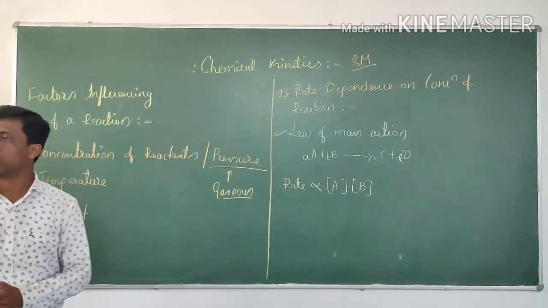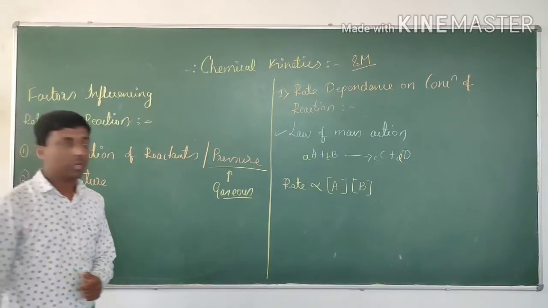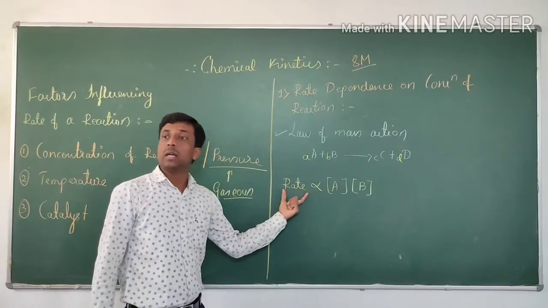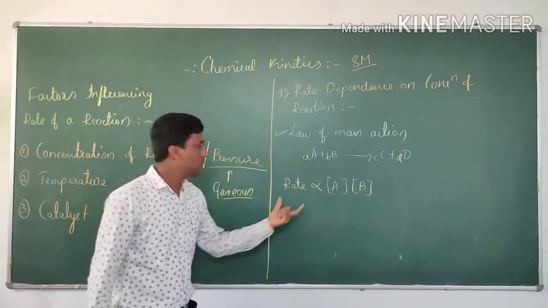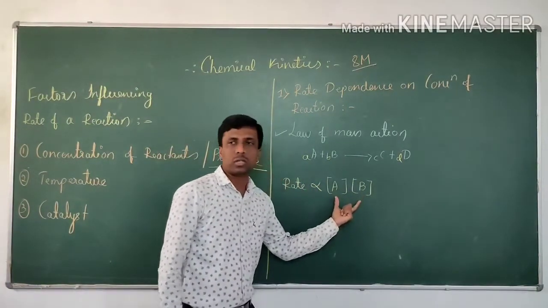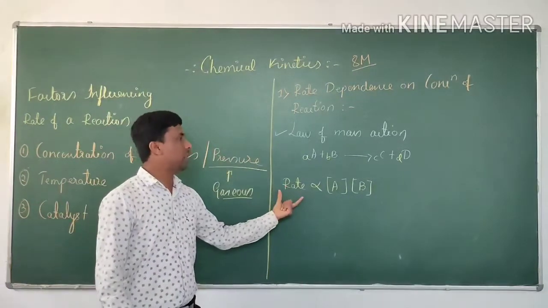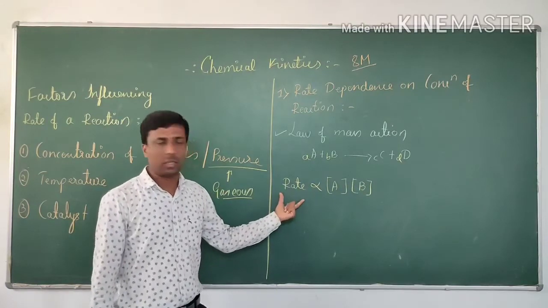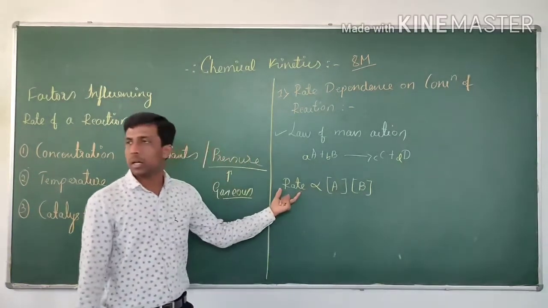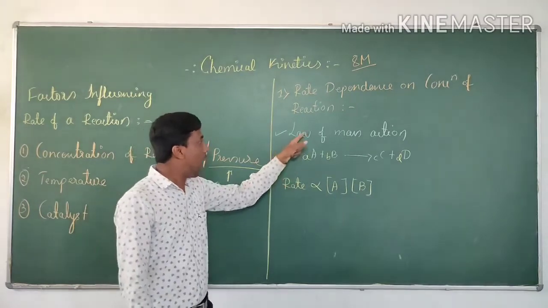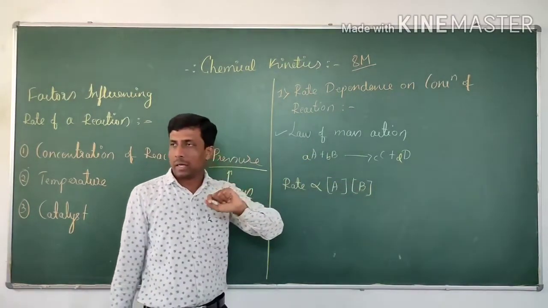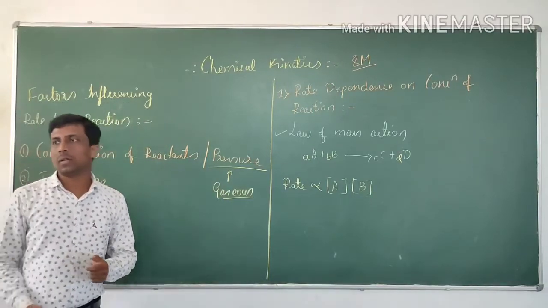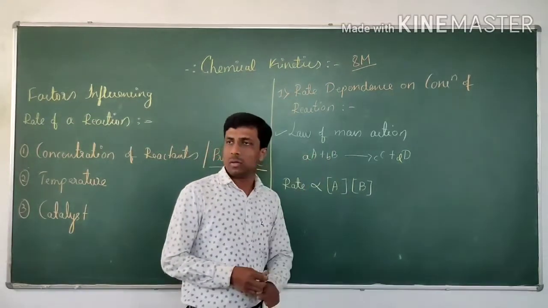Product of molar concentration of the reactants. Rate of reaction depends on the product of molar concentration of the reactants. What does this mean? If the molar concentration of the reactants is higher, the rate of reaction is higher. If it is lower, the rate is lower. It means the rate of the reaction directly depends on the concentration of the reactants. This is the meaning of the law of mass action.